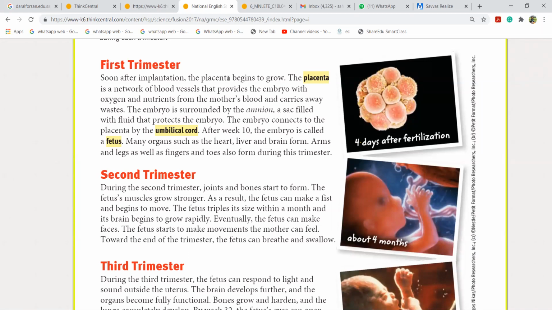Please, can you read it out, Vateen? Yeah, miss. First trimester.